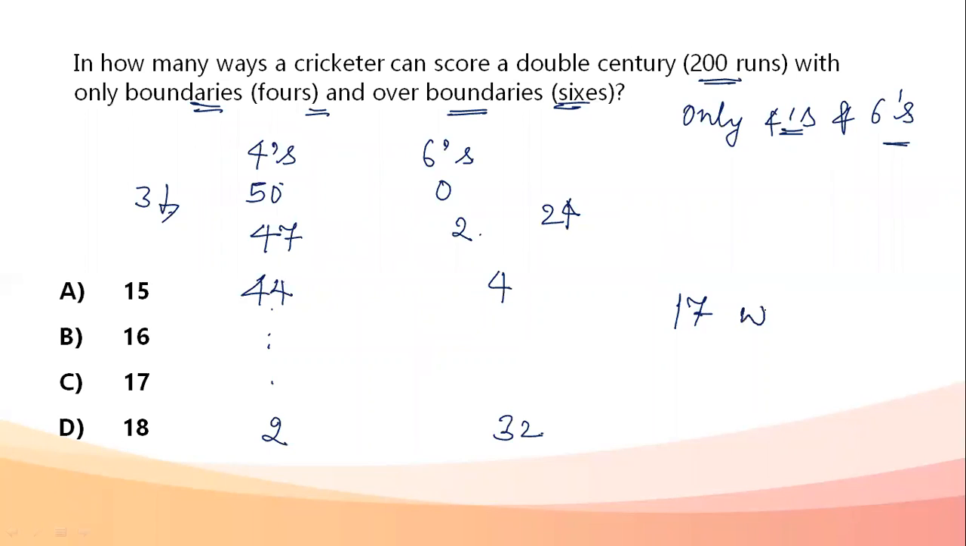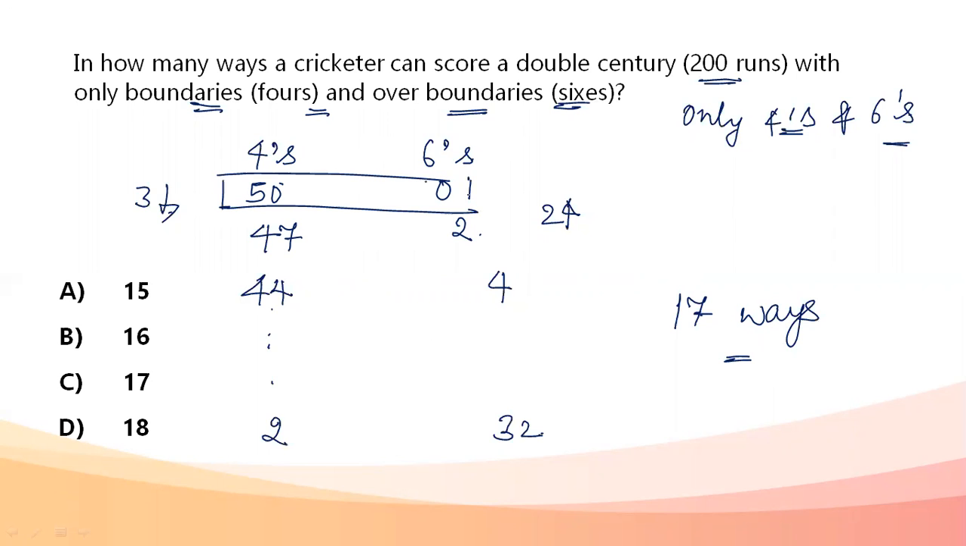In total, there are going to be 17 ways. All these ways, when we count out, it is going to be 17 ways. But I need both 4s and 6s. So this first way, where it is 54 4s and no 6s, cannot be used. So I'm going to have 17 minus 1, that is 16 ways in which a double century can be scored using 4s and 6s only. So my answer becomes B, 16.